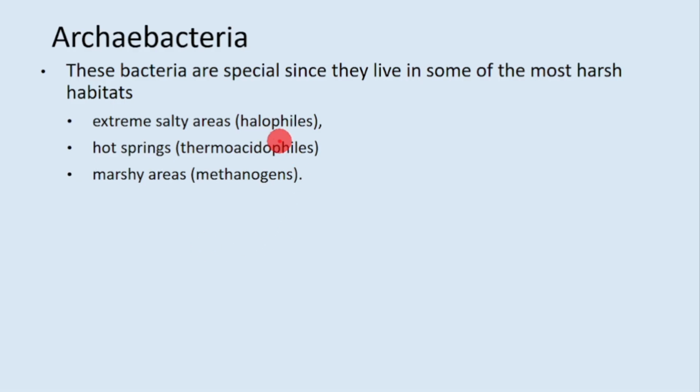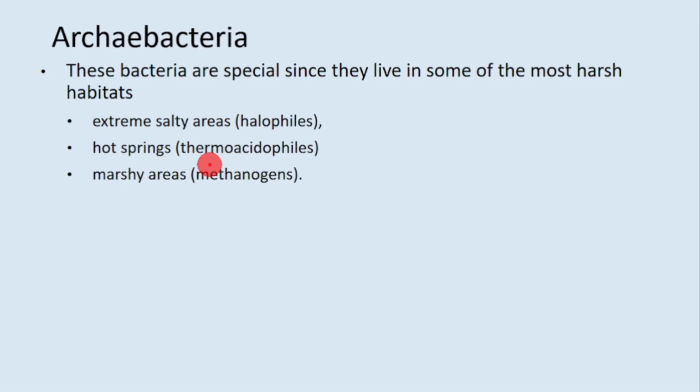So this is the name given to this category of Archaebacteria: halophiles, thermoacidophiles, methanogens. So see, the name is self-explanatory. Halo is for haline, okay? Haline word is for salty areas, so halophiles means salt loving.